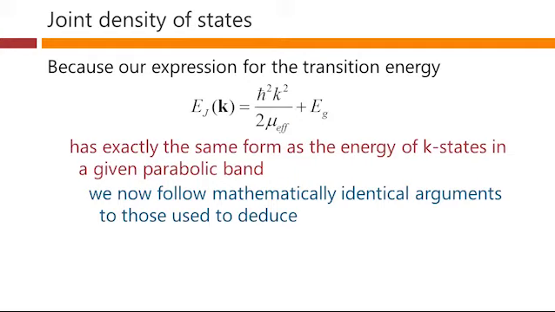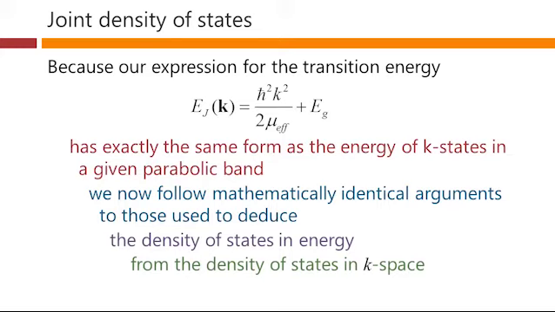The argument would be mathematically identical in constructing the joint density of states expression here. So we're going to repeat this argument essentially, although we won't go through it, but now we're going to use that argument for this new quantity here, which is mathematically in exactly the same form as the energy of states in a band.